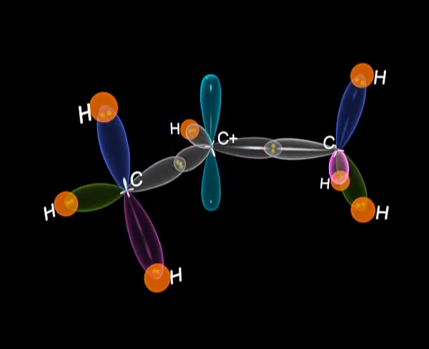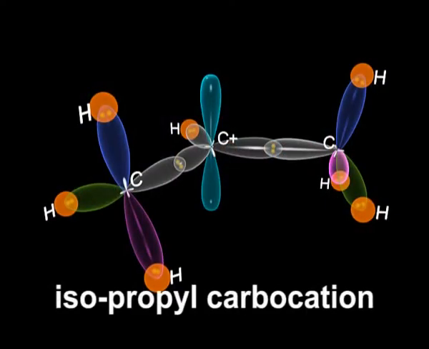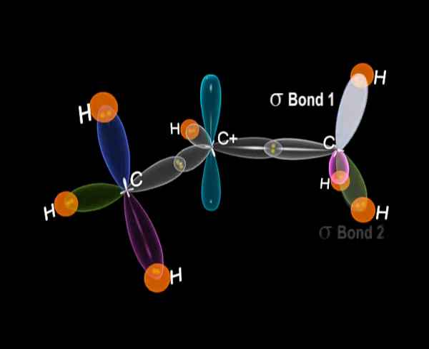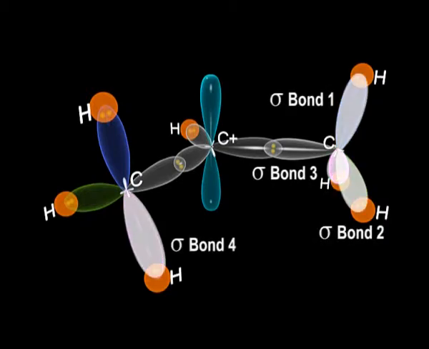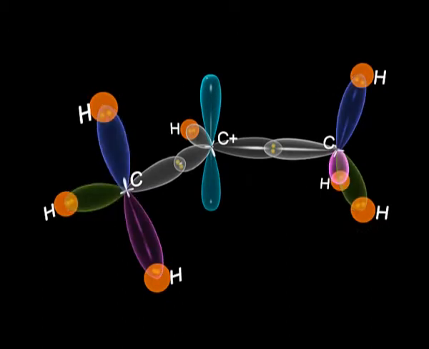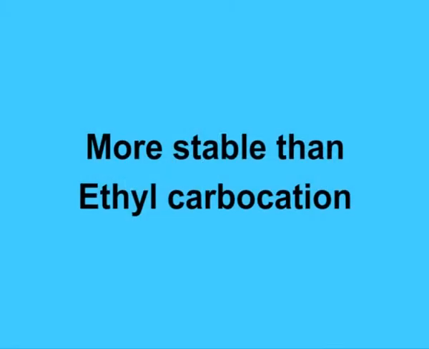Let us now have a look at the structure of isopropyl carbocation. It forms 6 stabilizing interactions with sigma bonds. Let us have a look at the sigma bonds one by one. Let us name them 1, 2, 3, 4, 5 and 6. So we know by now that this structure is more stable as compared to ethyl carbocation.